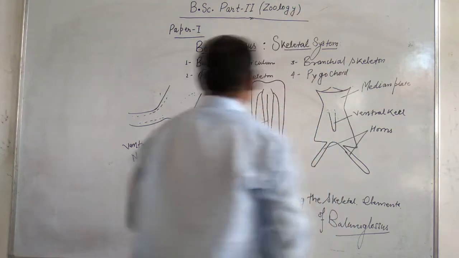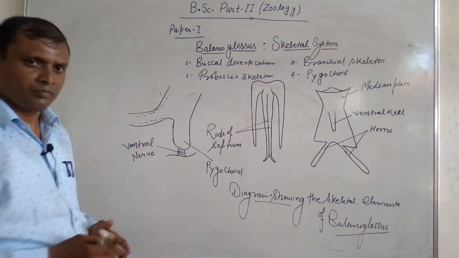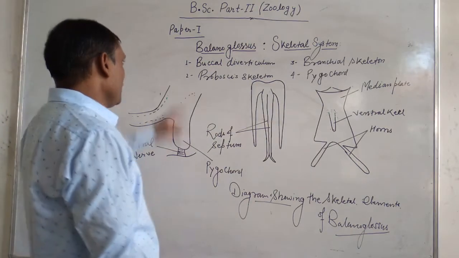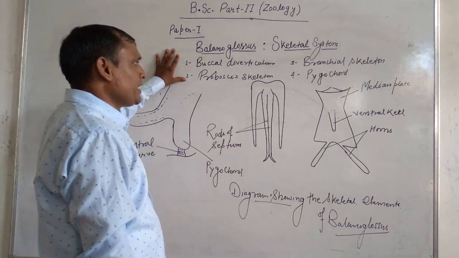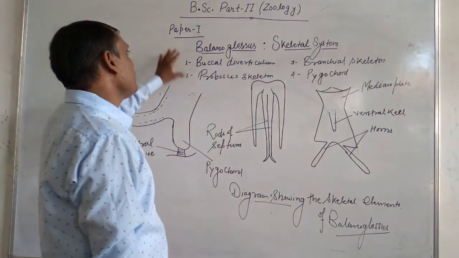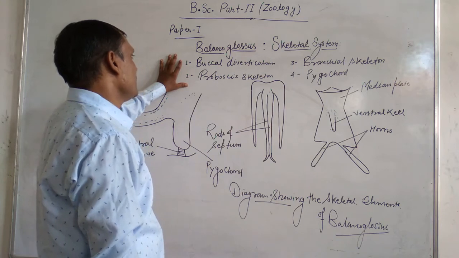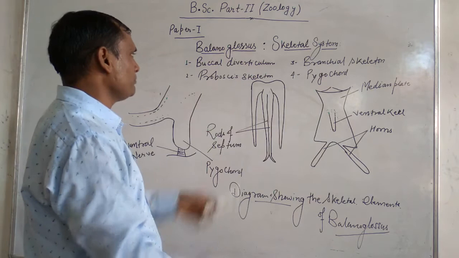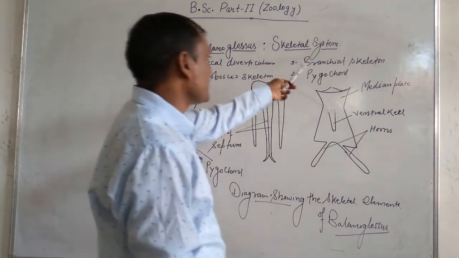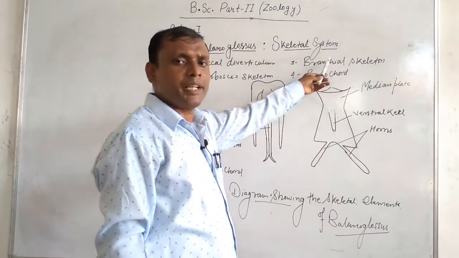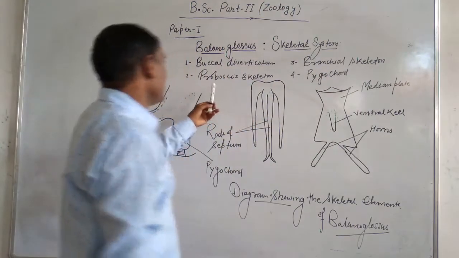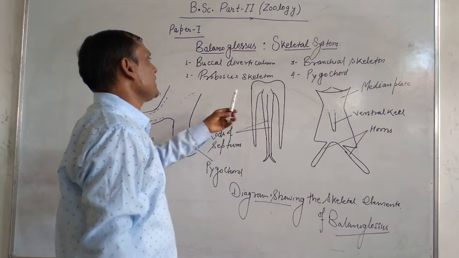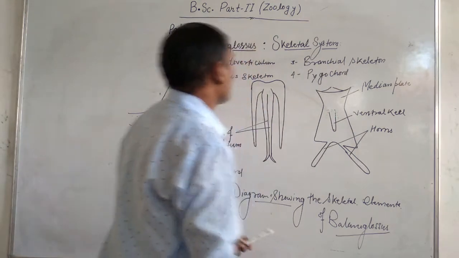Then we see that in the body of Balanoglossus these four important structures perform the function of skeletal system. The first one is called buccal diverticulum, the second one is called branchial skeleton, the third one is called proboscis skeleton and the fourth one is pygochord.